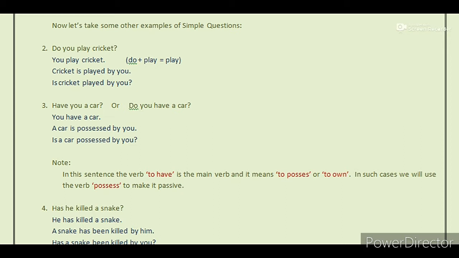Now, take the note. In this sentence, the verb to have is the main verb, and it means to possess or to own. In such cases, we will use the verb possess to make it a passive one.